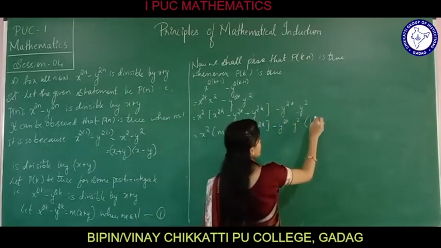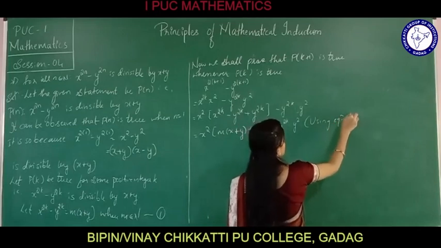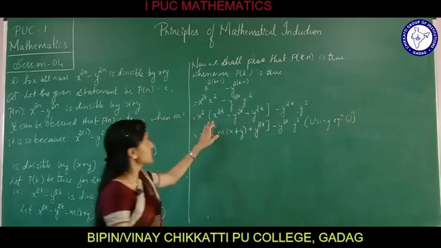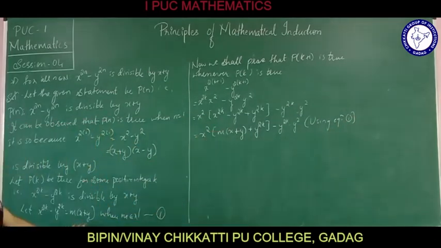What I have done here? Using equation 1, I have replaced x raised to 2k minus y raised to 2k by m into x plus y. So I have got m into x plus y plus y raised to 2k minus y raised to 2k into y square.